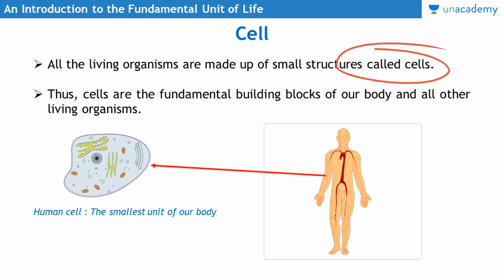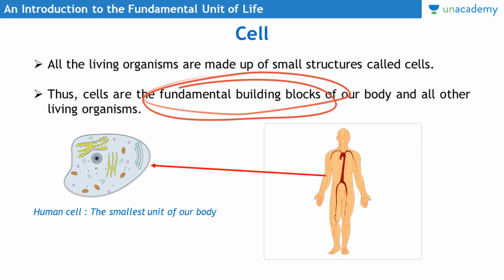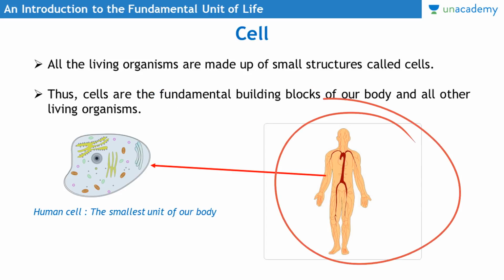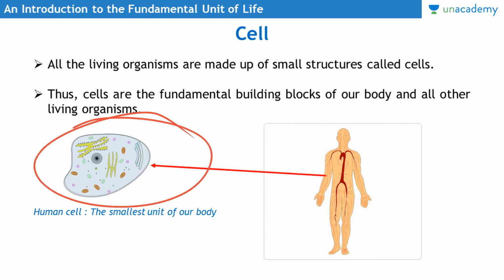Because any living organism is made up of these small units, these small units are called fundamental building blocks of living organisms. For example, if this is a human body, and you consider the smallest unit of this human body, then you can find that it looks something like this in an electron microscope.